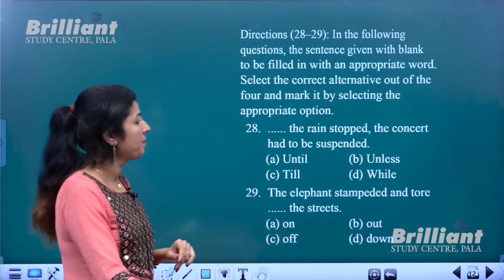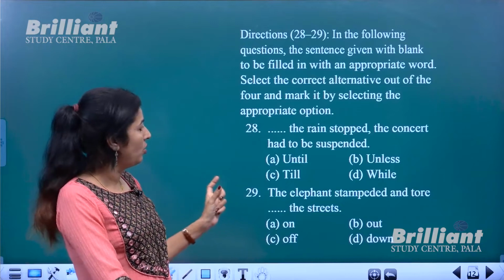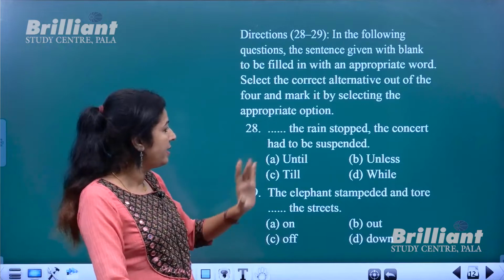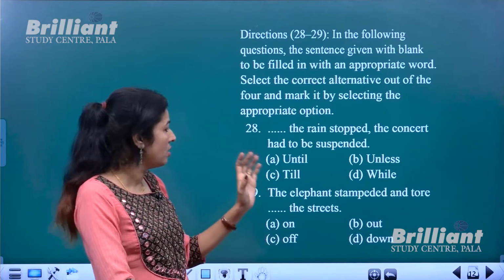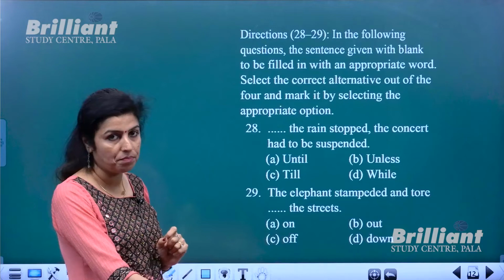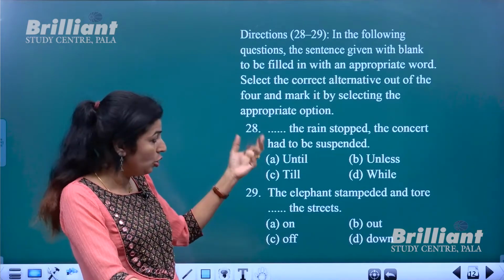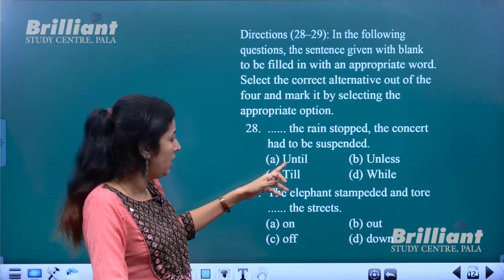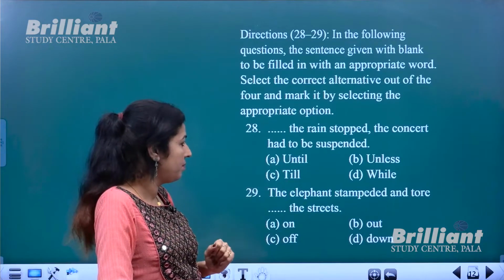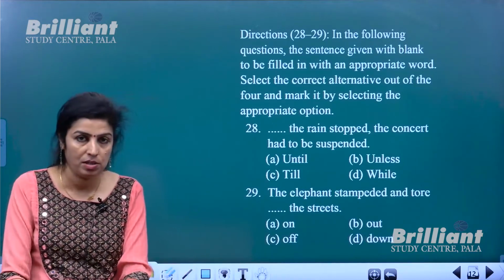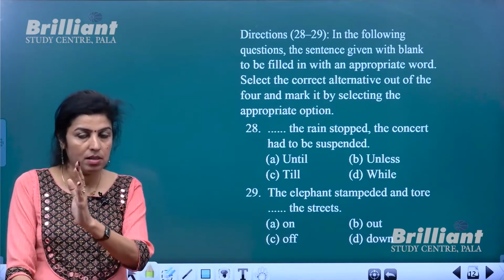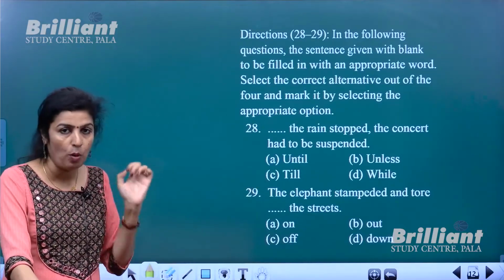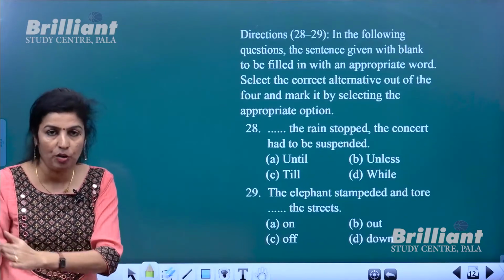The next is, you have to choose a word with which you can fill up these blanks. Dash the rain stopped, the concert had to be suspended. Don't jump into conclusion, okay? Like you do not get confused between until and till. Until means a slight difference is there: until a particular point of time, till a period of time.